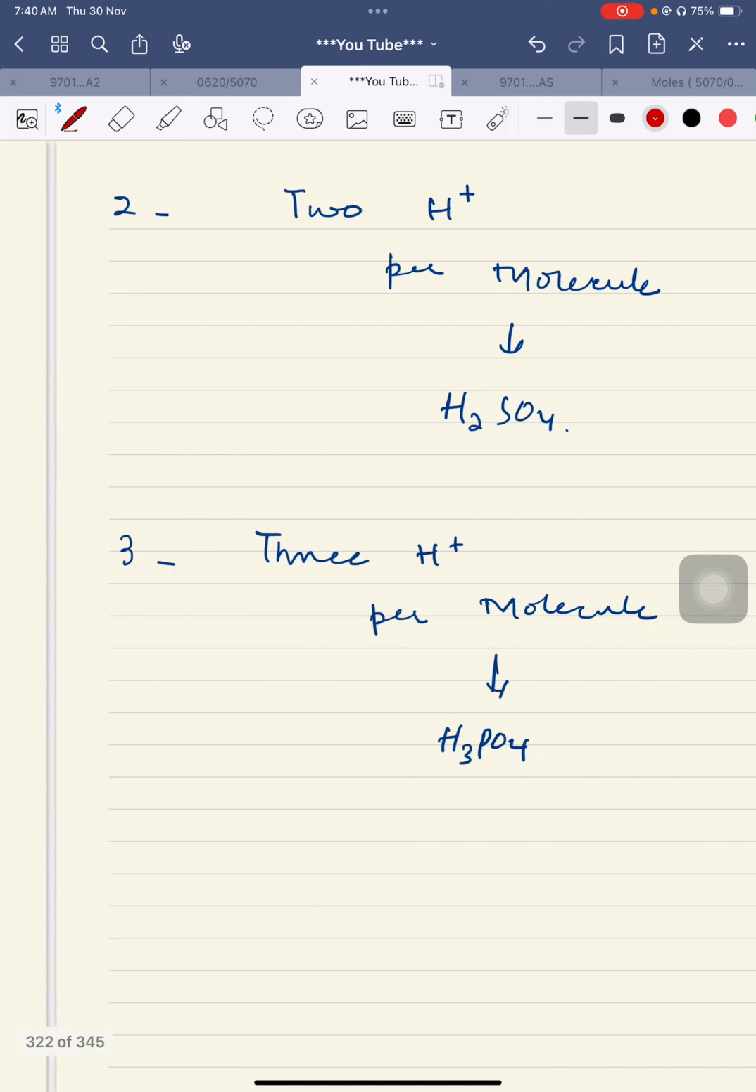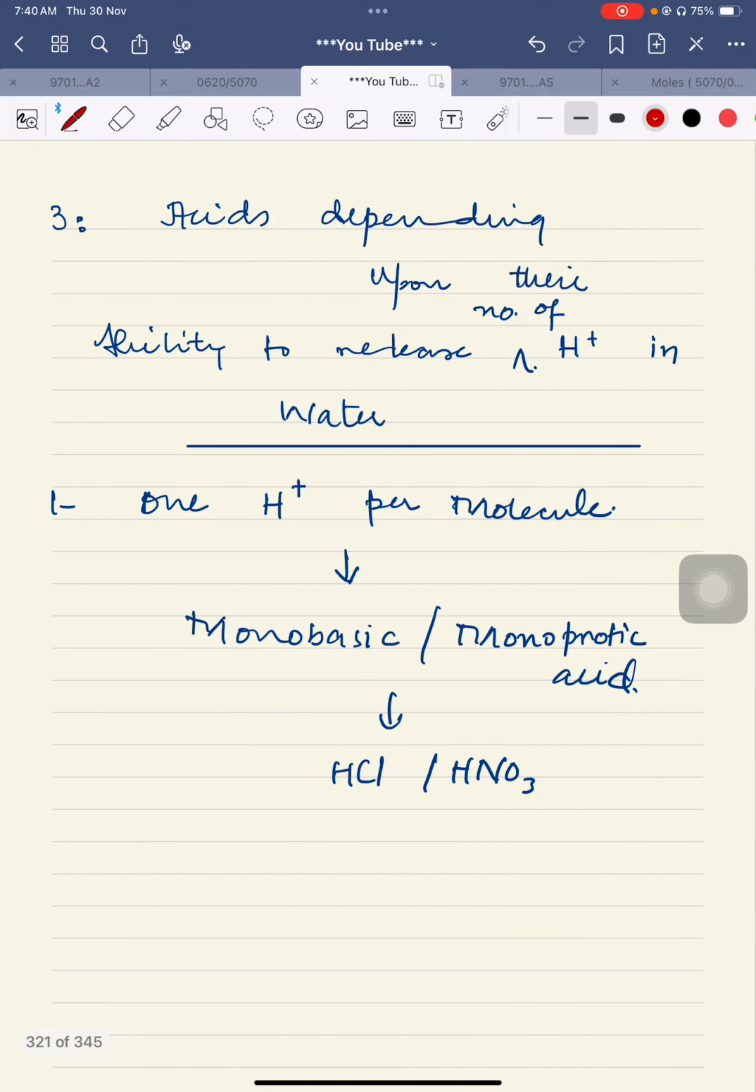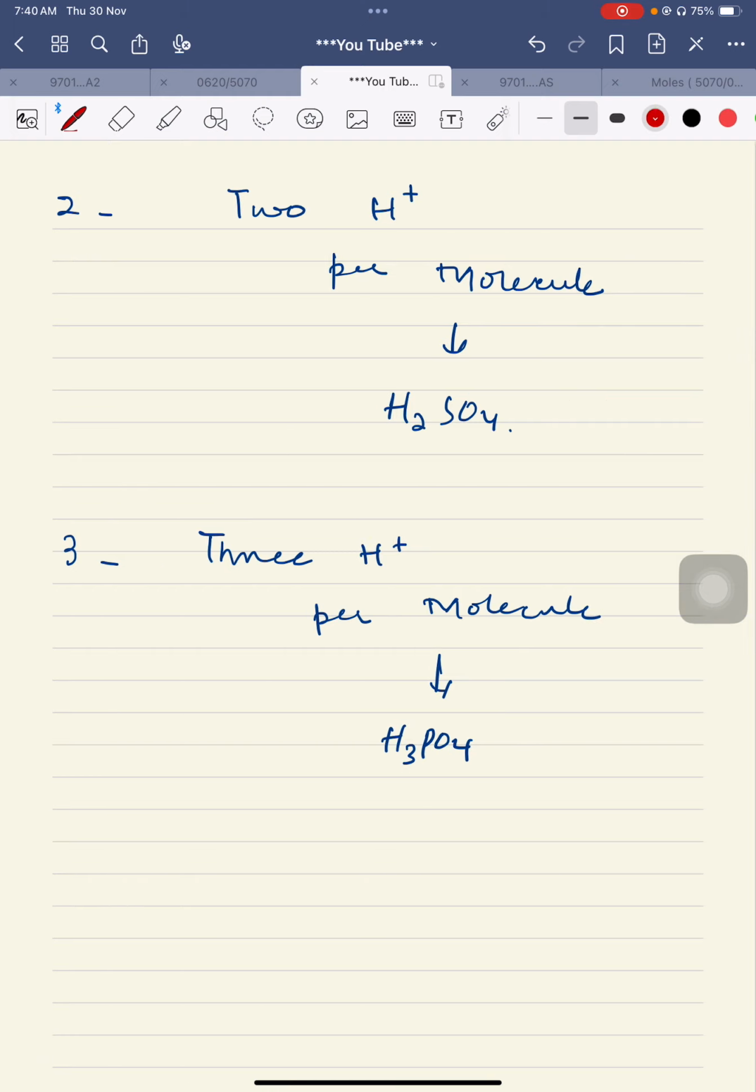If one, then it is called monobasic. If it is two, then it is called dibasic, and if it is three, then it is called tribasic. Names of these are not written here, so I would like to write them down as well. Dibasic is also called diprotic. Remember that it is the hydrogen ion which is responsible for all the chemical reactions of an acid. Tribasic, or triprotic.